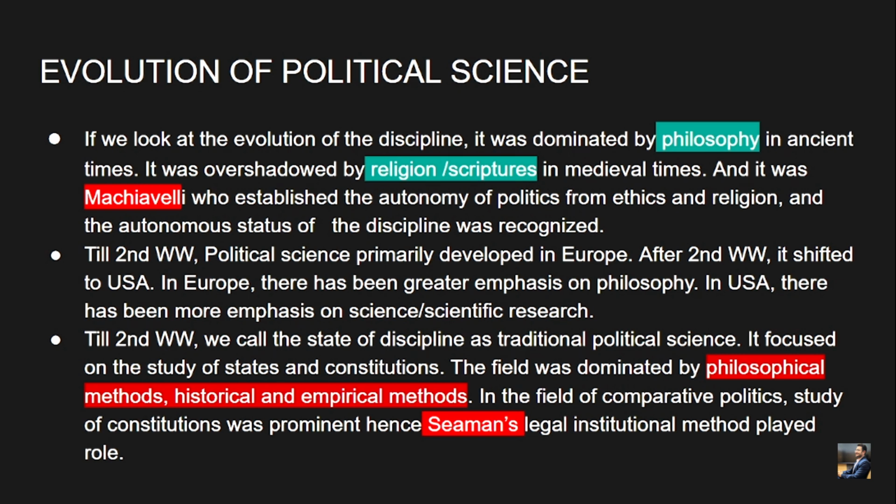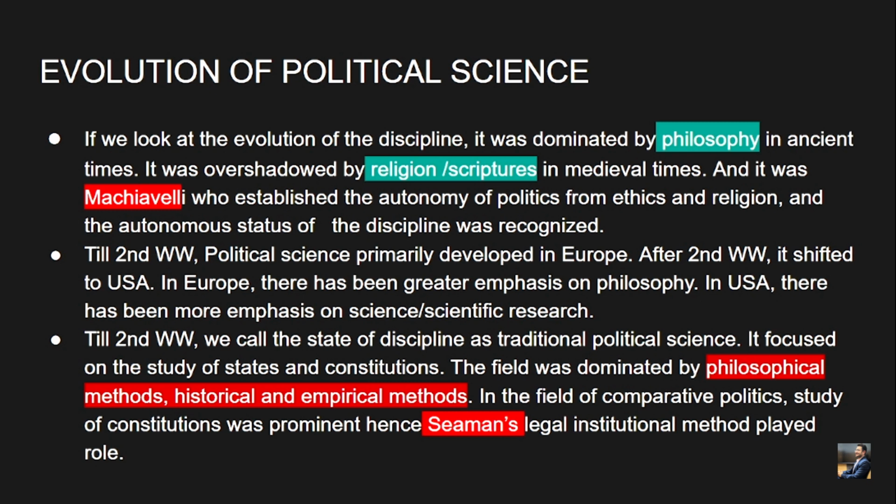Till the Second World War, we call the state of the discipline traditional political science. Before World War One, we call the discipline of political science traditional political science, because all the traditional methods such as philosophical, historical, etc. dominated the discipline. It focused on the study of state and constitution. For example, Aristotle formulated his theory of state and power by analyzing the constitutions of 158 states. So traditional political science mainly focused on the study of state and constitution. The field was dominated by philosophical, historical and empirical methods.